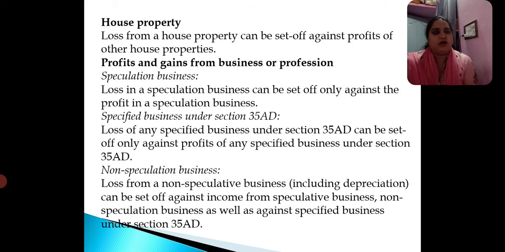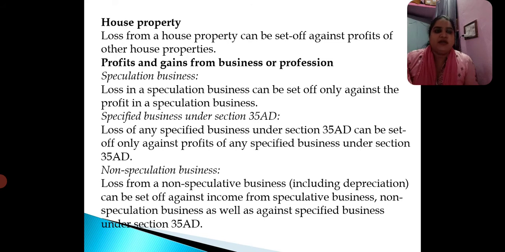Speculation business. The buying and selling of securities, the share market operations, are nothing but the speculation business. Loss in a speculation business can be set off only against the profit in the speculation business. Then specified business under section 35AD.